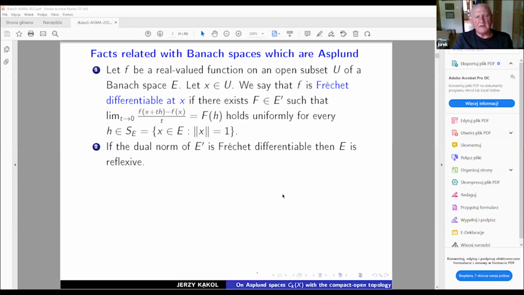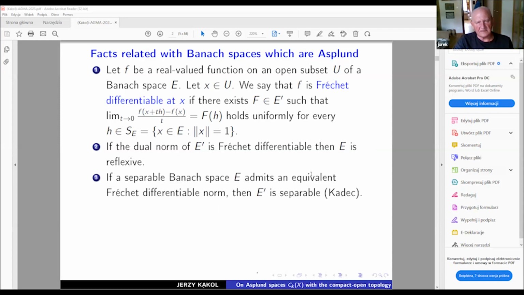And the dual norm is Fréchet differentiable, then the original Banach space itself is reflexive. This is quite a strong property, but Fréchet differentiability for the unit ball in the dual is also quite a strong demand. So it's also a well-known fact from many years ago, discovered by Kadets, that if we deal